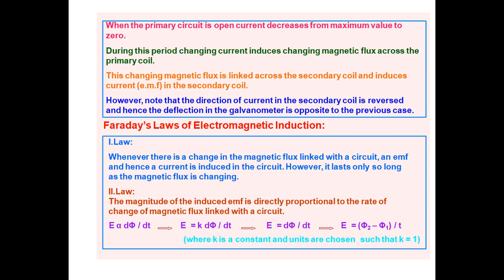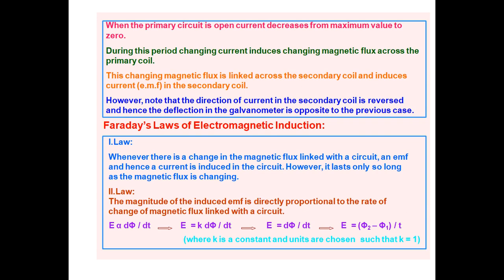If the change in magnetic flux is there, then only the current is present in the circuit. It means the EMF is induced in the circuit, and this exists as long as the change in magnetic flux exists. So this phenomenon is known as what? Electromagnetic induction. So the result of these Faraday and Henry experiments is what?